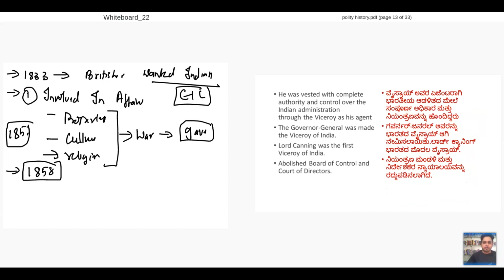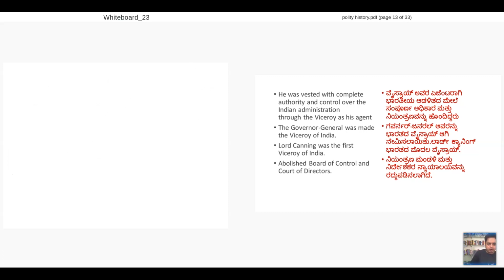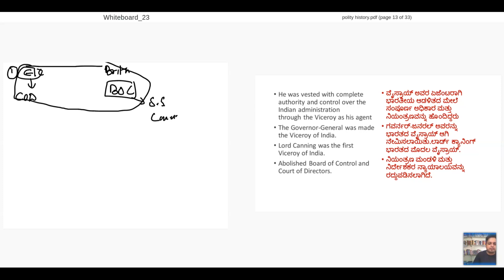What are the things that change? Very important. If you want to note it down, note it down. Point number one: East India Company was there. Under East India Company, we had the Court of Directors. Under British, we had the Board of Control. And for that, we had the Secretary of State and a counselor. So they change this complete setup. How would they change it? They remove all these things, because East India Company is not there.